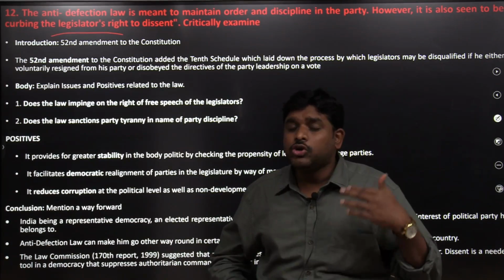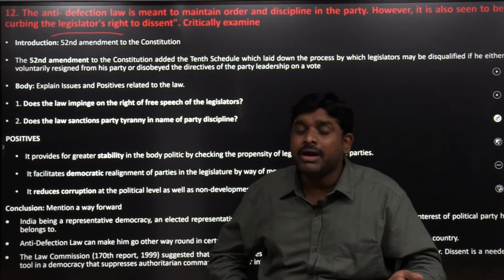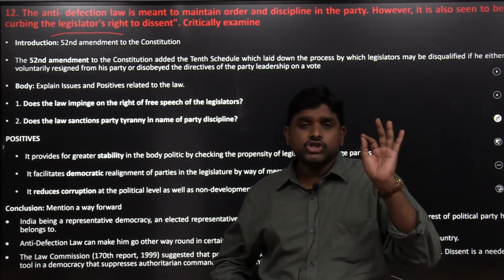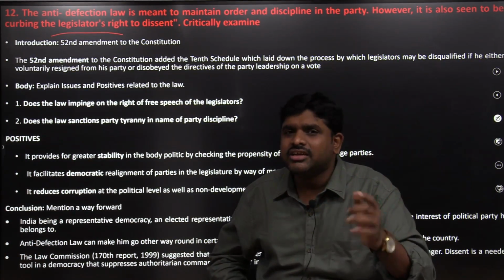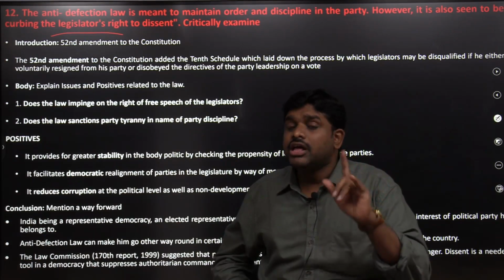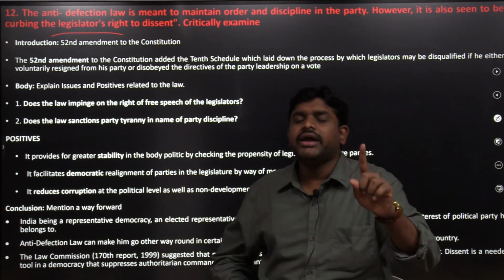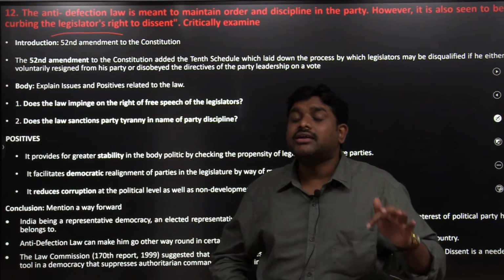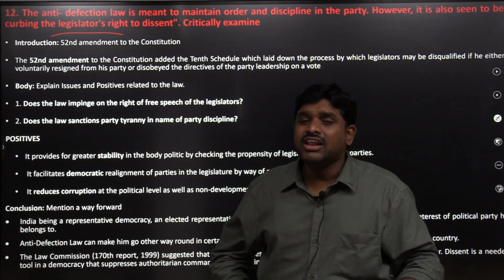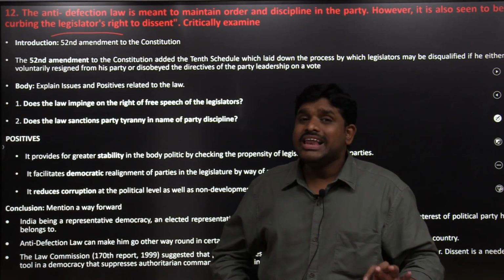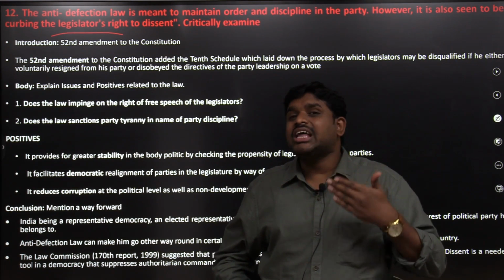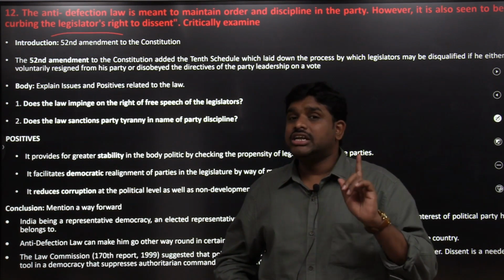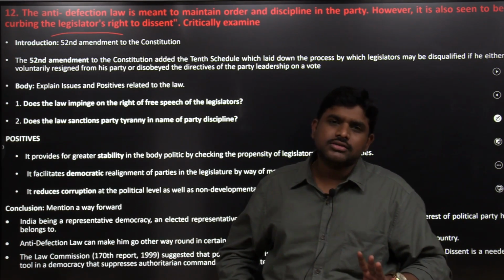If I want to act against any policy made by my political party, I cannot. So there is zero chance left for dissent, which might impact free will, impact the liberal approach, impact the actual issue of my own concern. That is the basic issue.